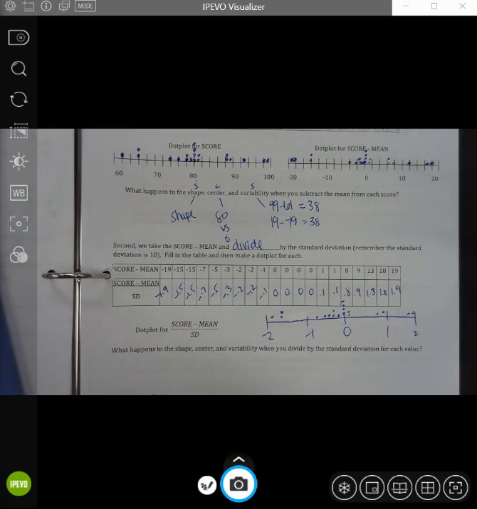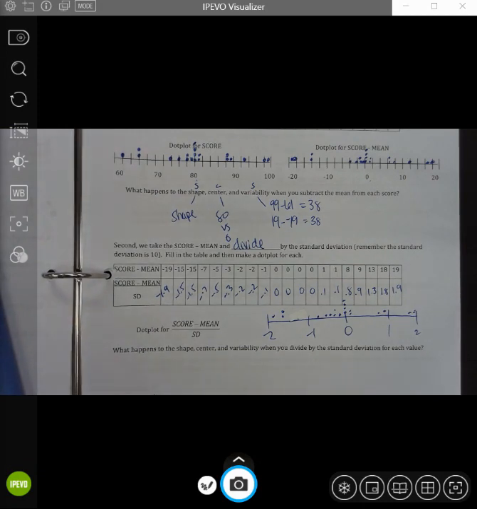Okay, so I've got my division in here. I made a general brief outline of my dot plot. Again, just enough so that we can see the shape, the center, and the spread, the variability. So let's talk about what's happening here.